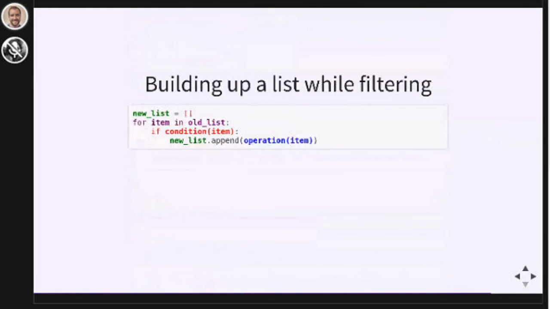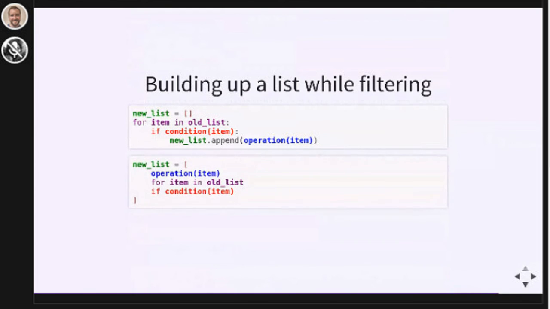This is a for loop that loops over a list of items, checks a condition, does an operation, and appends a new item to this new list every time that condition is true. Whenever you have a for loop written in this format, you can also copy-paste your way into a comprehension. This comprehension is equivalent to that for loop. So you can use comprehensions for mapping. You can also use them for filtering or for mapping and filtering.